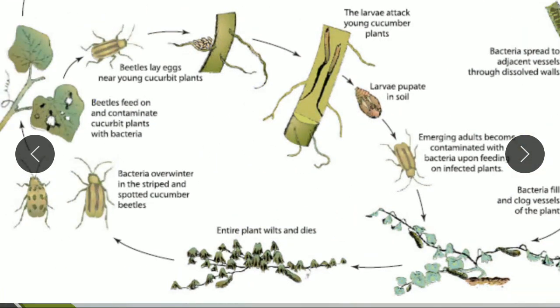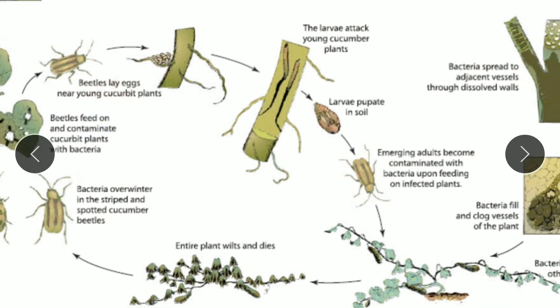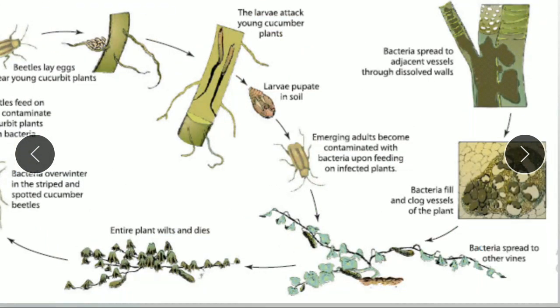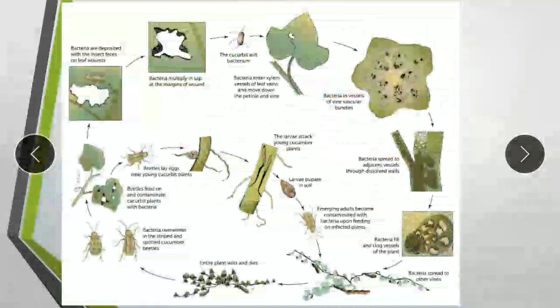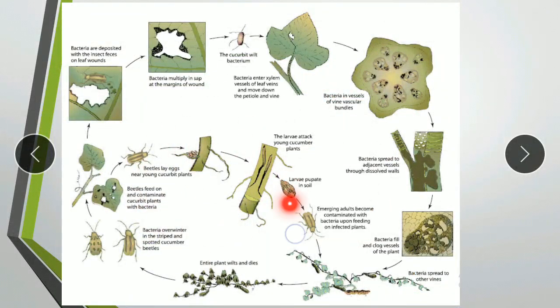Meanwhile, in the beetles, this organism will overwinter. So when that beetle lays eggs, the new or young cucurbit plants are going to be attacked by the larva of the beetle. The larva will survive in the soil, and the emerging adults will become contaminated when they feed on any plant which has this bacterial pathogen in it. So this cycle is to show how the beetle is going to carry the pathogen, and this cycle is to show how the pathogen is going to survive in the Cucurbitaceae plant.